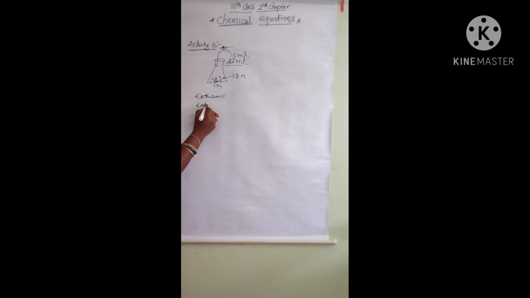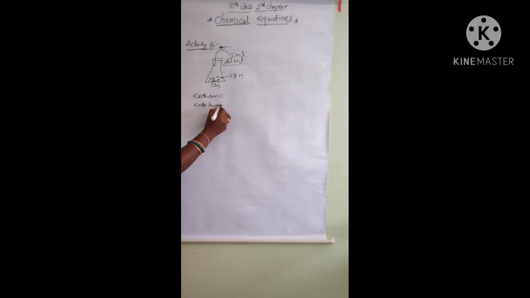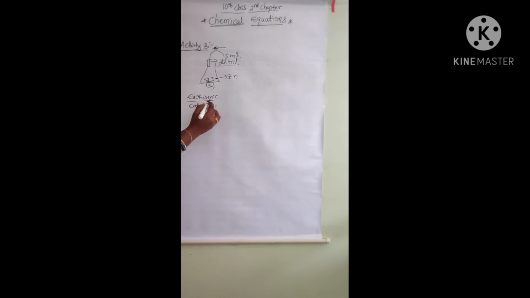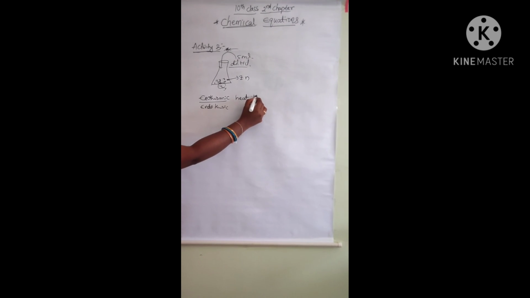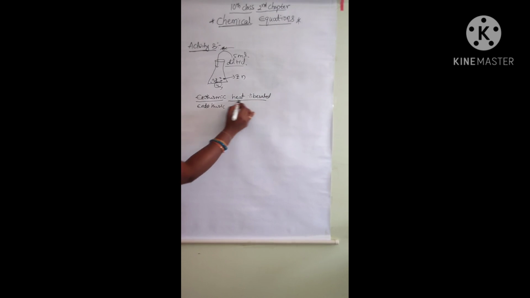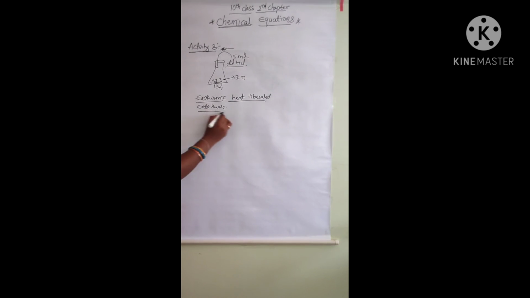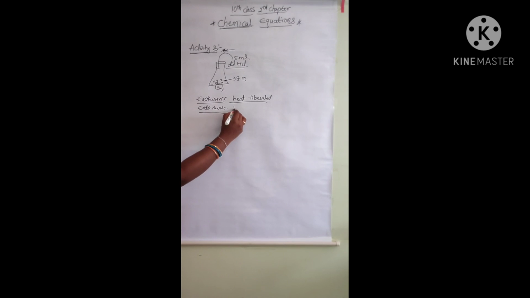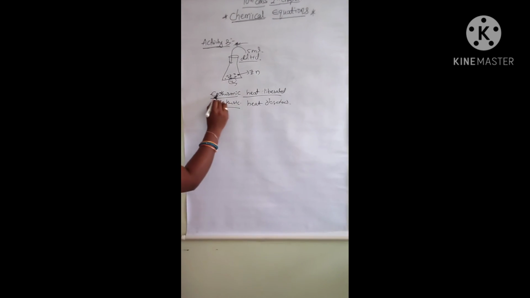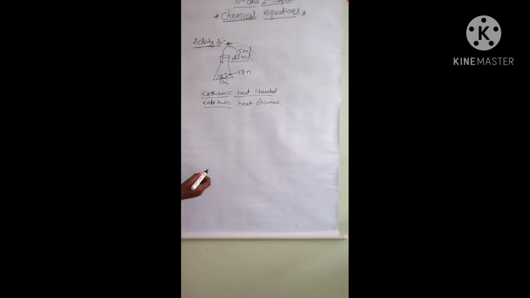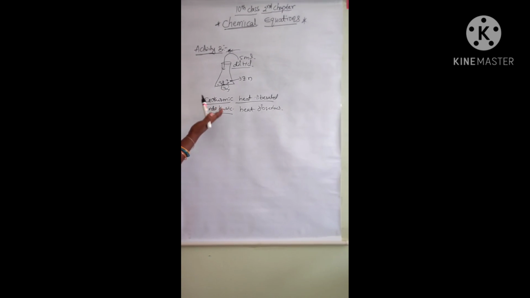Endothermic. What is exothermic and endothermic? Exothermic means heat will be liberated or released. Next, what is endothermic? Heat will be absorbed. This is exothermic and endothermic. They may form insoluble substances.